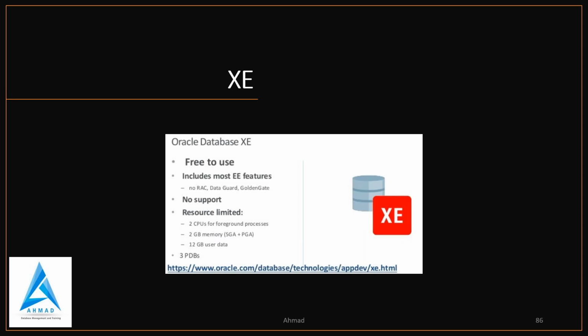And now we have Oracle Database XE, which is free to use. No RAC, no Data Guard, no GoldenGate, no support, but the limit is 2 CPU, 2 GB memory, 12 GB user data, and 3 PDBs you will get. So if you want CDB architecture, this is the thing which was introduced in 19C.